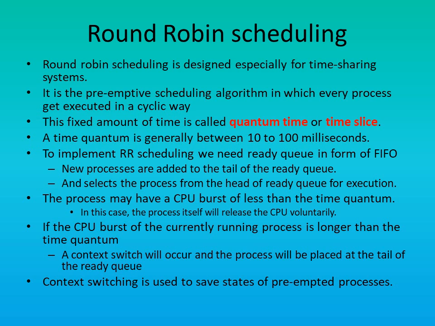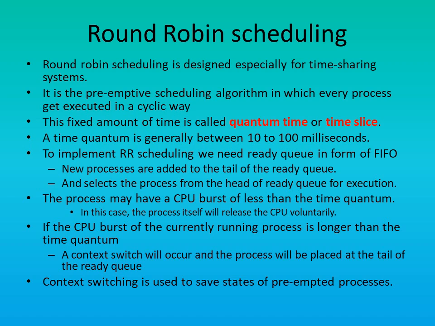However, if the CPU burst of currently running process is longer than 2 milliseconds of quantum time, in that case the timer will go off, and this will cause an interrupt to the operating system, and context switching will be executed, and the currently running process will be suspended and will be placed in the tail of the ready queue, and CPU scheduler will select next process from the head of the ready queue.